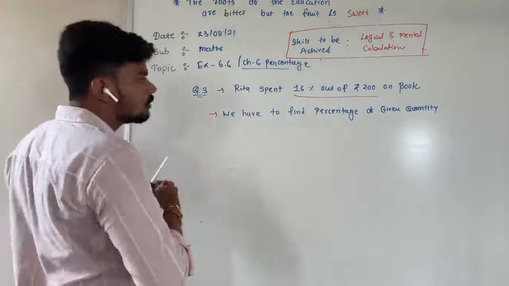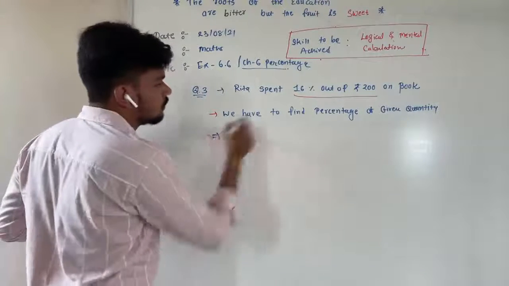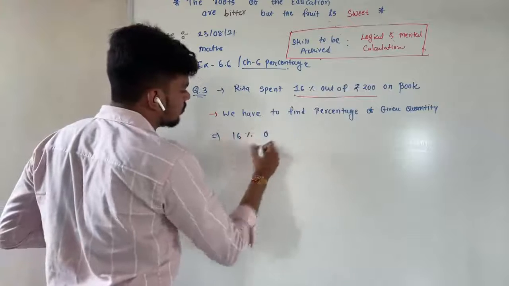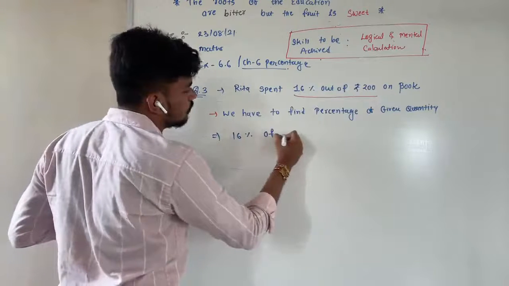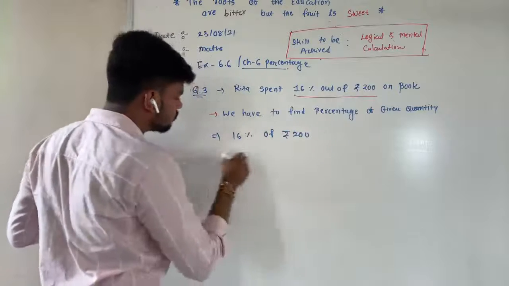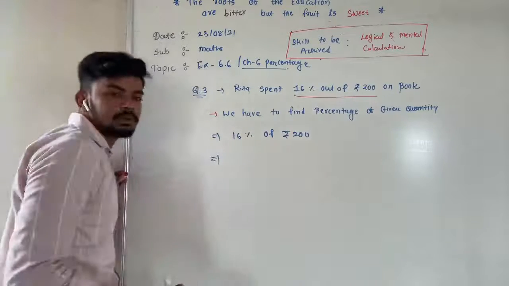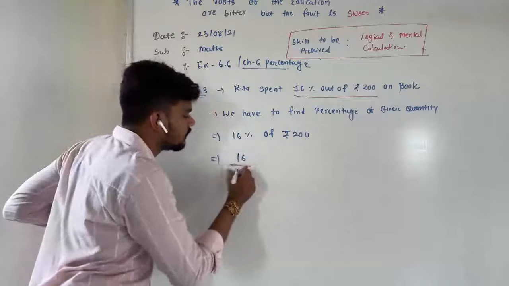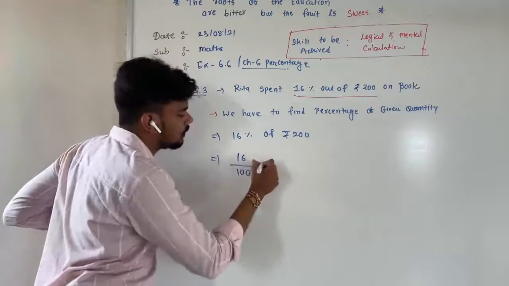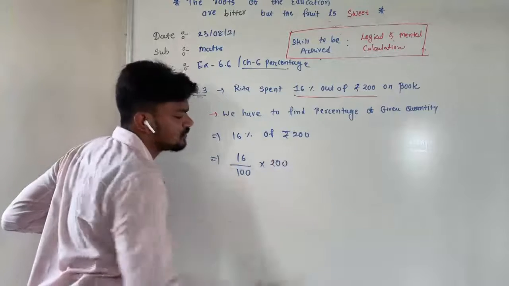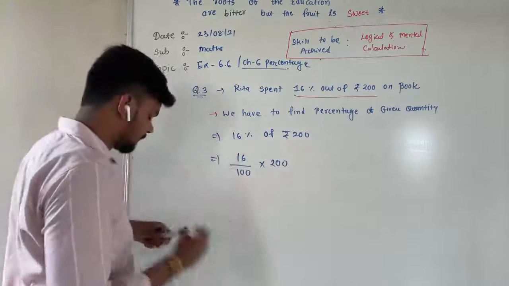Okay, so directly write down that part as it is over here. 16% of rupees 200. So first step, convert this percentage into fraction, so 16 divided by 100. Then convert the of into a multiplication and multiply it with the total quantity, which is 200. That is our second step.